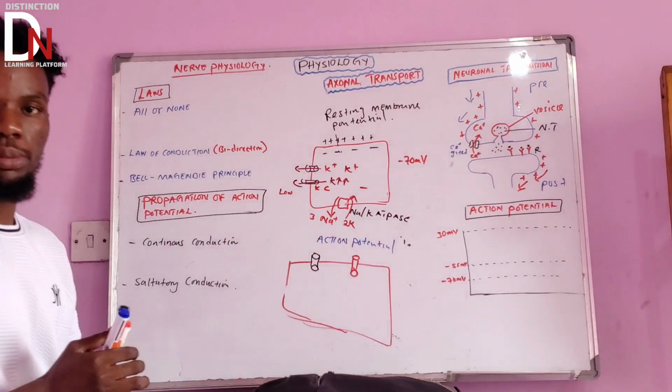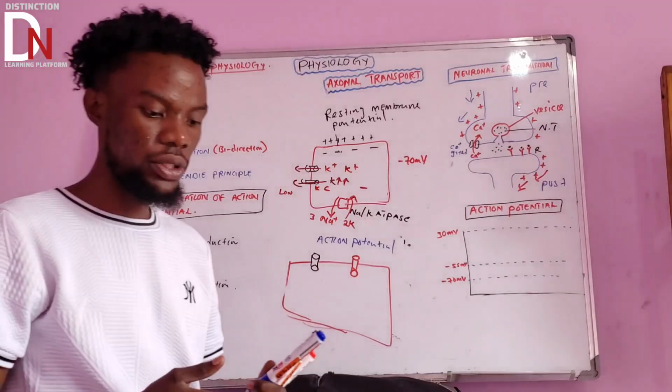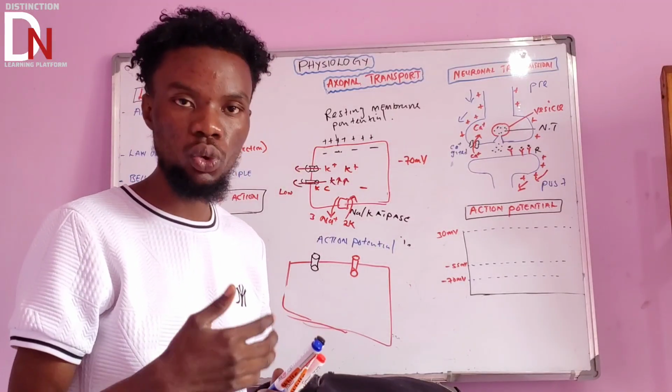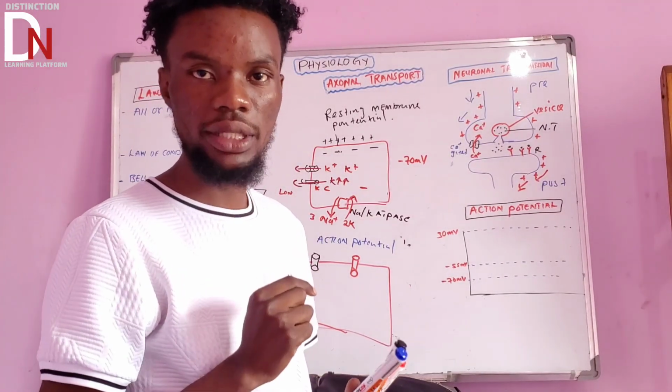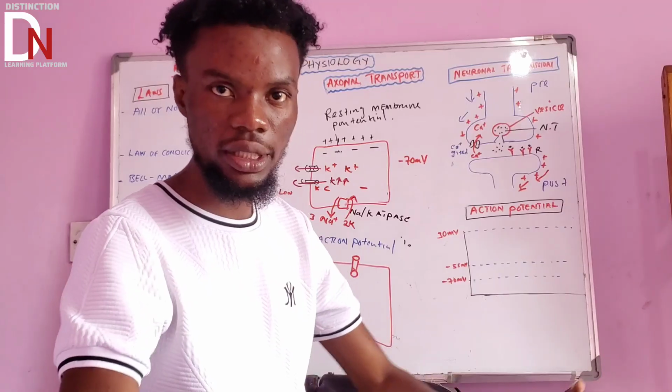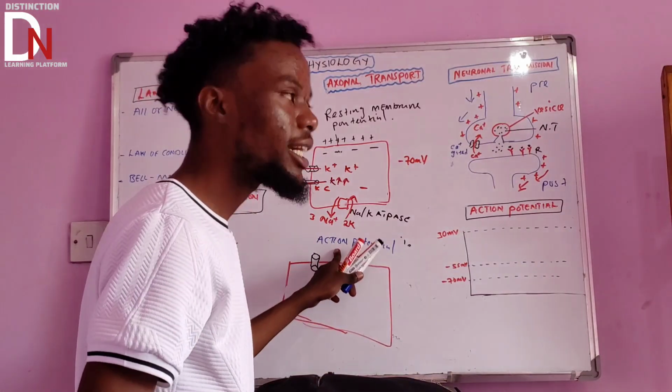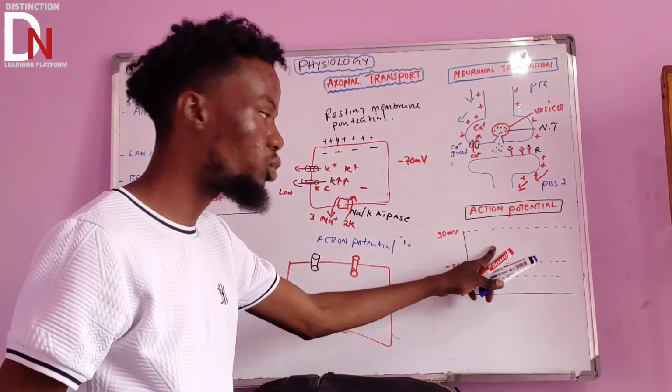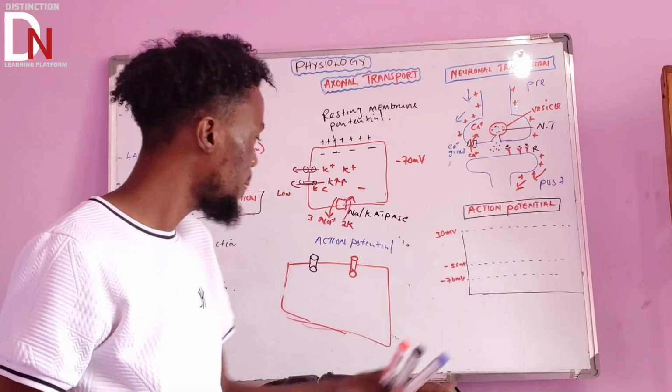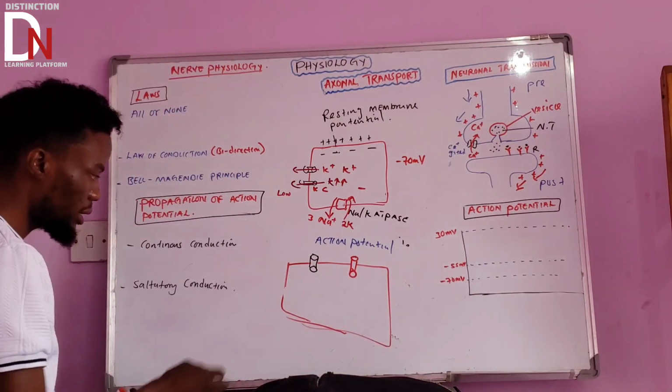So what is the action potential? Action potential is a type of potential difference that happens when a nerve cell is stimulated. When a nerve cell is stimulated, that's when we see the action potential, the one that we're going to plot here.